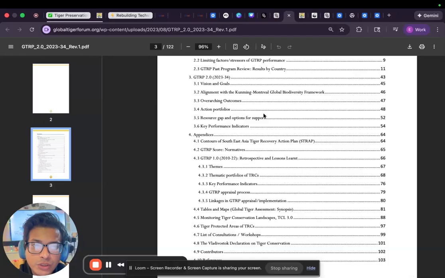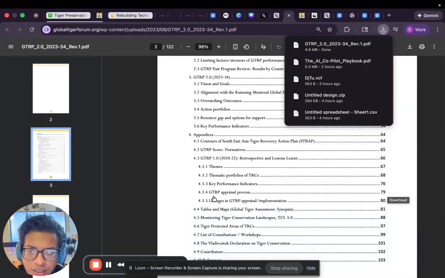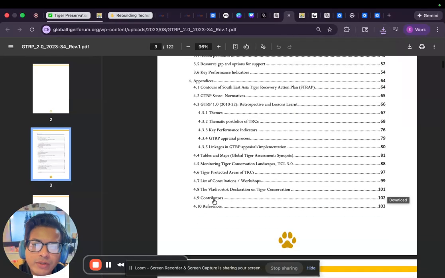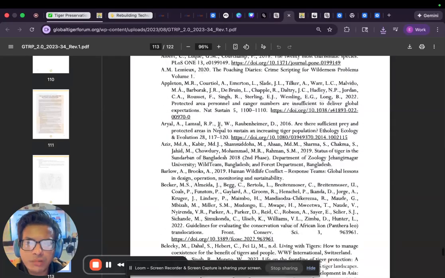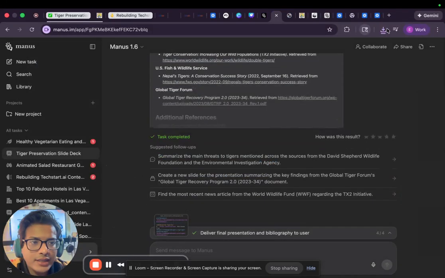And what we're going to do here is I'm actually going to download this PDF because we're going to throw it back into Manus to do some more stuff with it, because it is complicated and I genuinely want to learn more, but I'm also having a hard time understanding all the pieces. So here it looks like some of the contributors and we have these experts. I also want to copy these experts here because we can actually search them up, but let's go back into Manus. This was an excellent find.